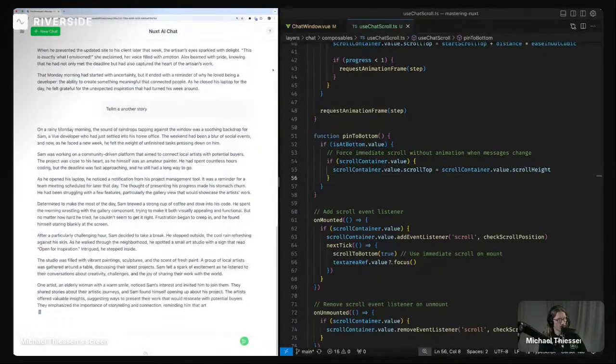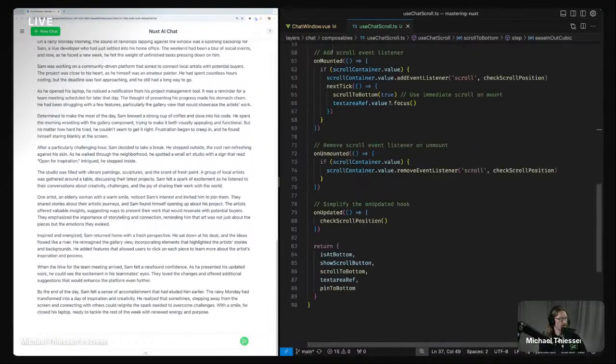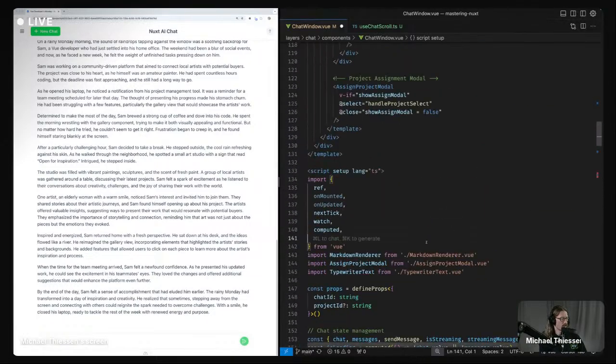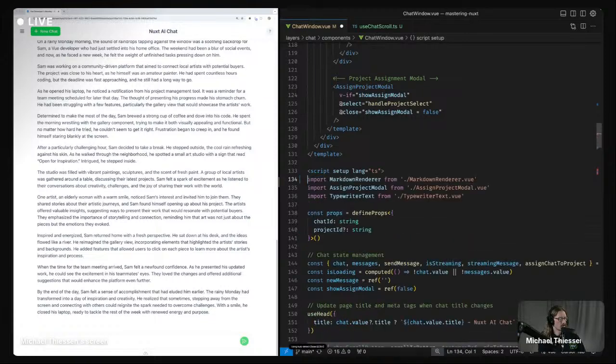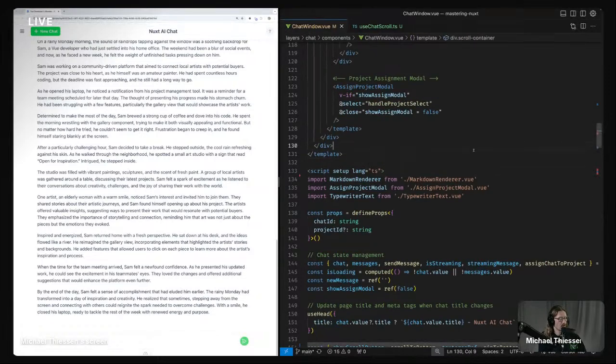Okay. So we did some refactoring. We pulled out this whole composable from this and made it a little bit simpler. We have some imports that we don't need, mostly because this is Nuxt, and we get those auto imports, so that's nice. All right, so that's the first step. And of course, this is taking longer than I expected it to, but we're gonna keep going and see where else we can get.